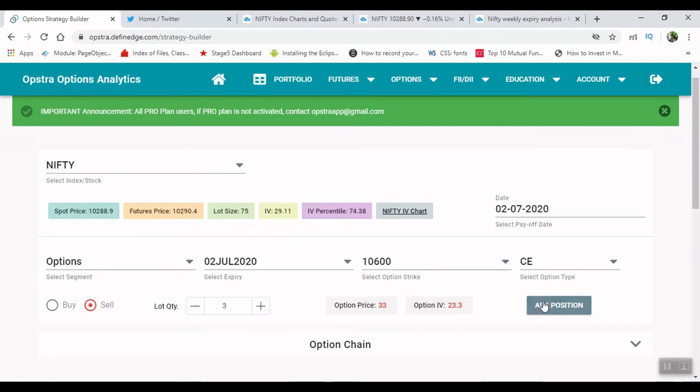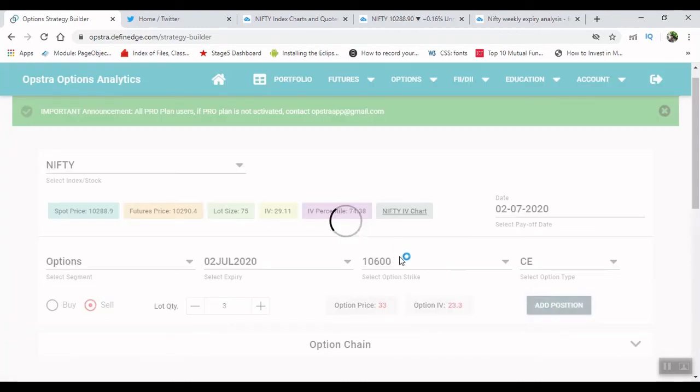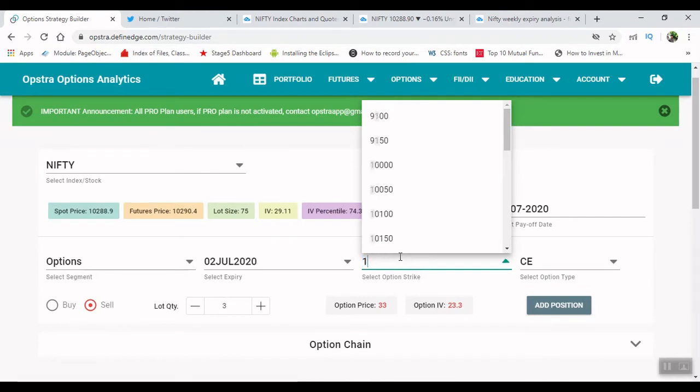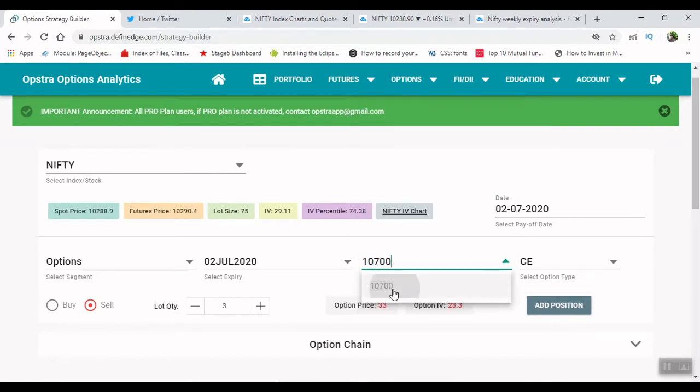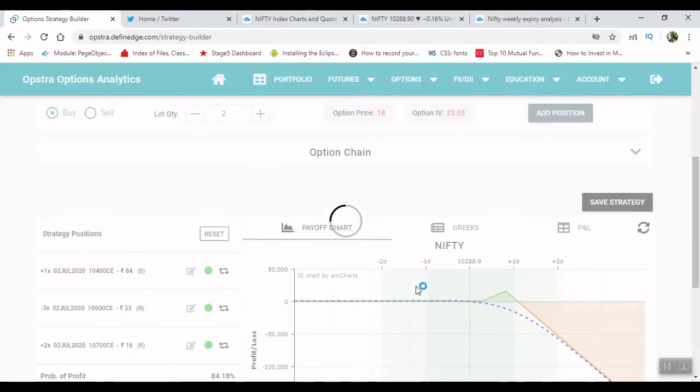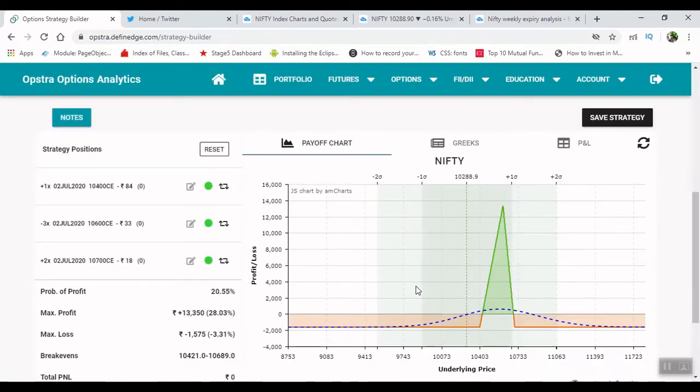Okay, so I'm going to sell 1,600 3 lots, and I'll be going to buy 2 more lots of 10,700, as we are having 2 call option sells, so we need to hedge our positions on the upside. Okay, so now after doing this, this is the payoff graph.